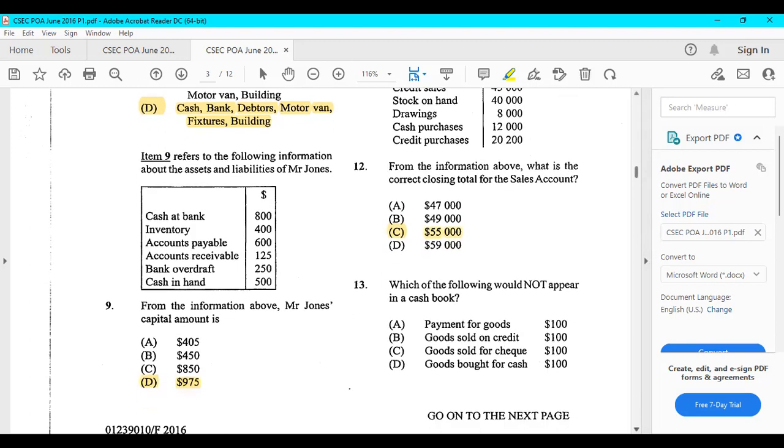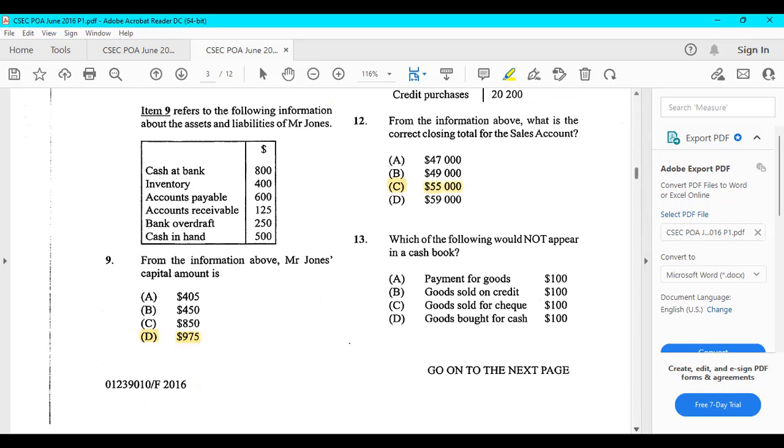All right, number 13. Which of the following would not appear in a cash book? What do we put in cash book? When would I spend money? When would I get money, right? That's when we put things in the cash book. Payment for goods, definitely. When we're coming out of the business, we're paying, we're losing money.